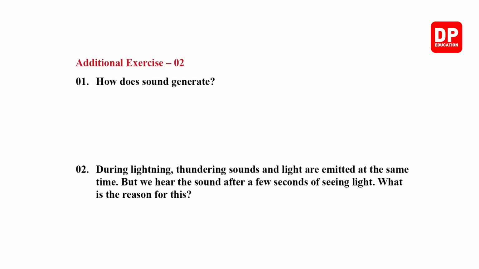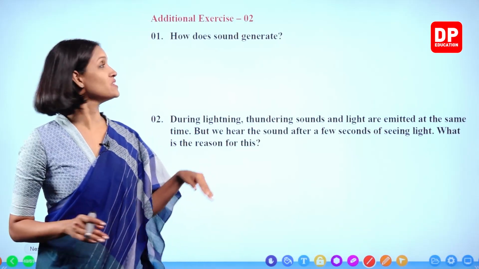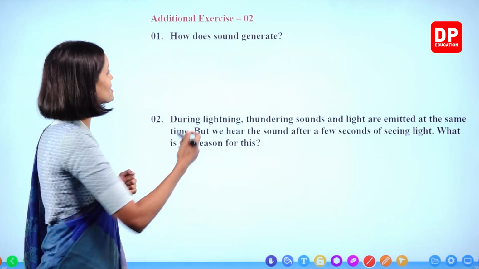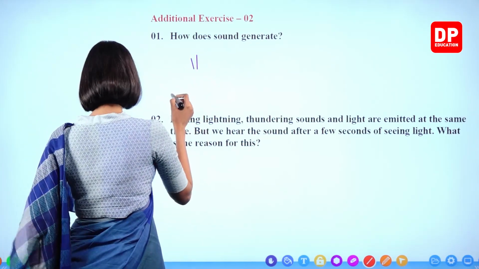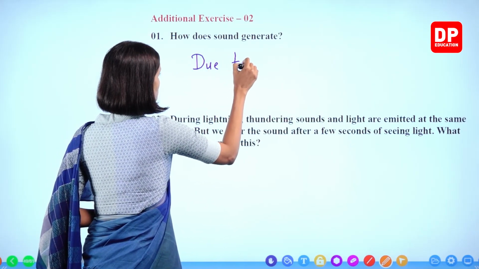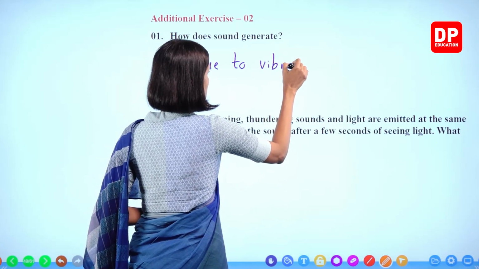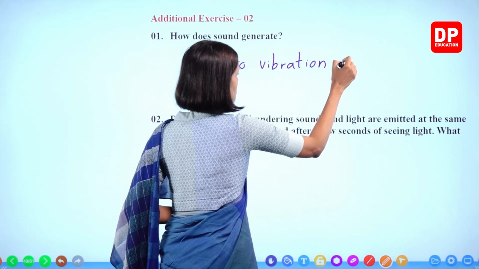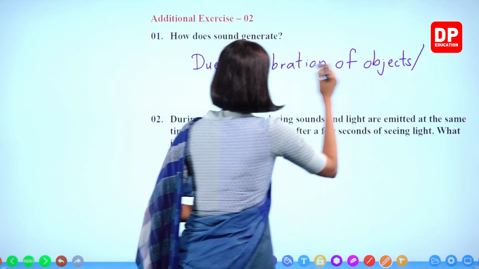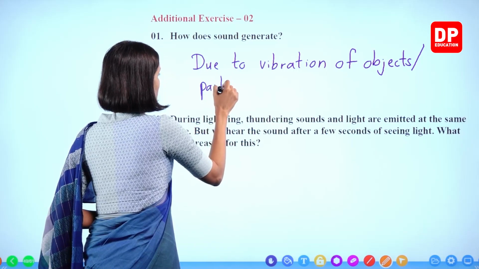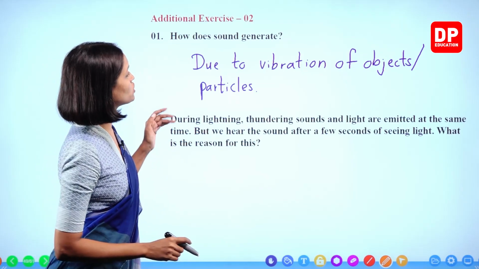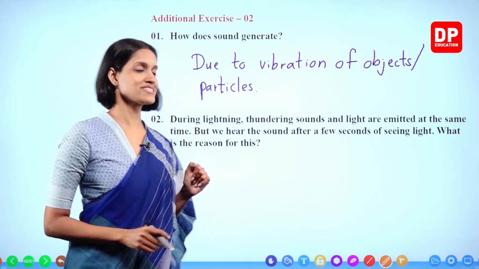Exercise number 2. How does sound generate? Now we all know. Sound generates due to vibrations of objects or particles, right? Due to vibration of objects, or we can say particles too. How does sound generate? Due to vibration of objects or particles, right?